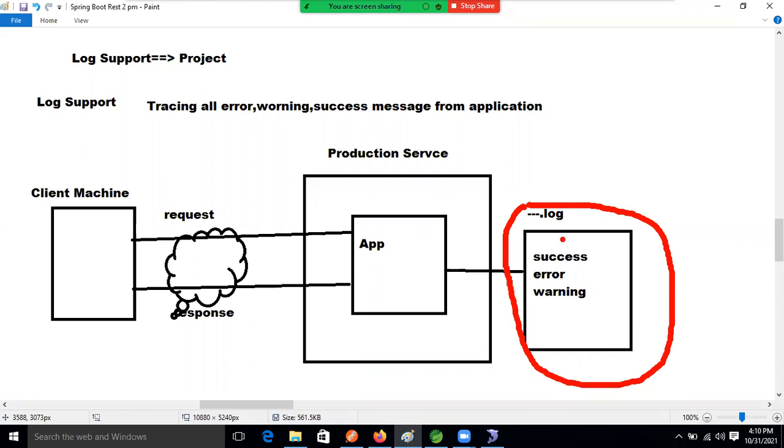By default this file size is 10 MB, guys.